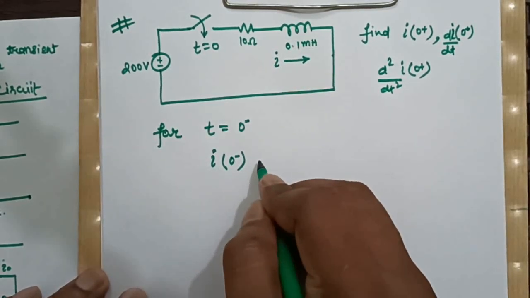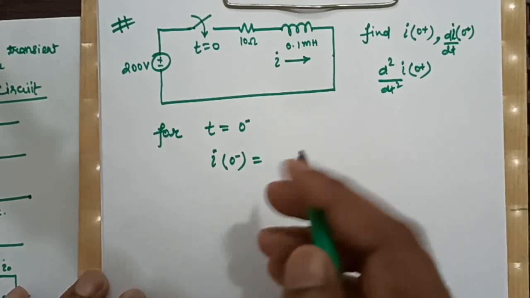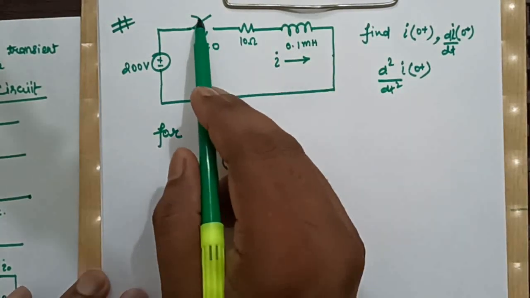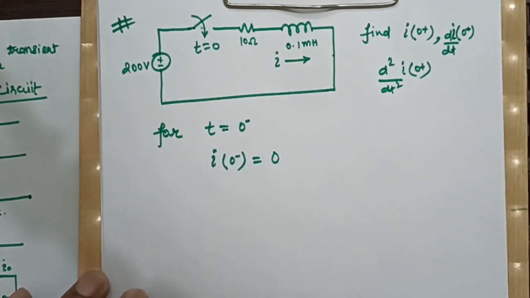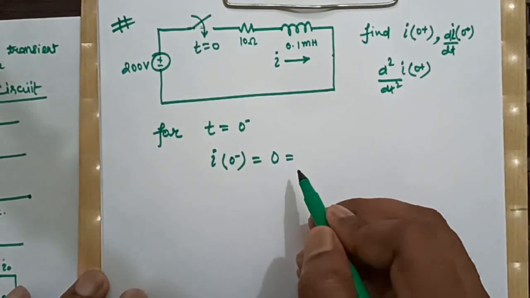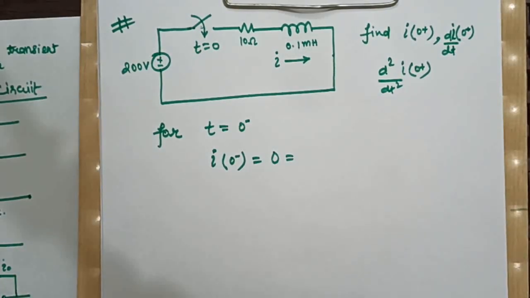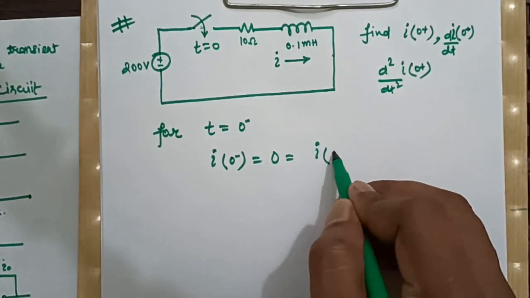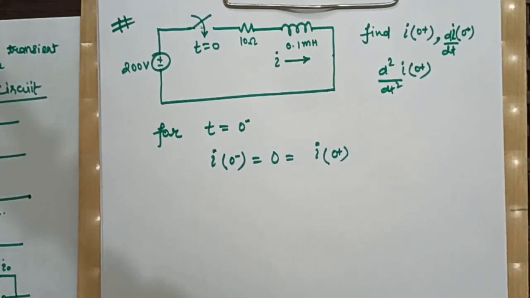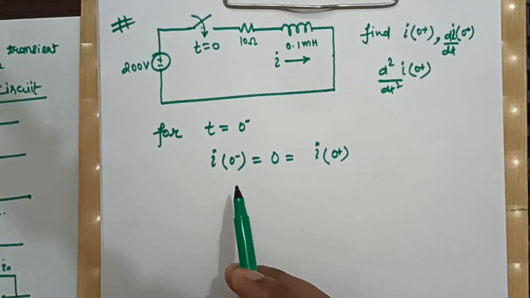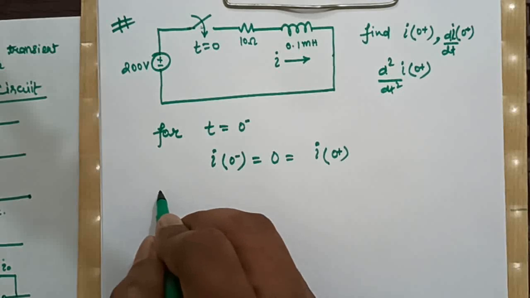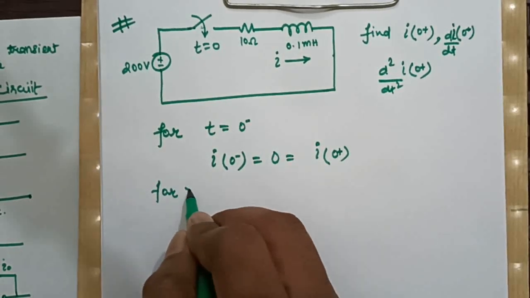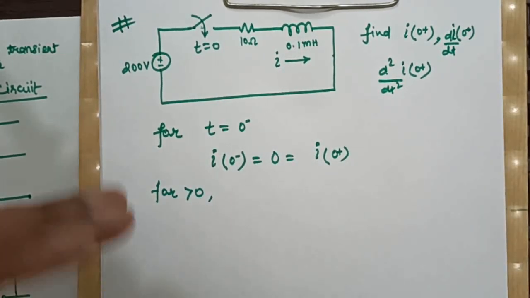I0 minus, isn't it? And if the switch was open, then no current was flowing through that, so this will be 0. And since an inductor doesn't allow sudden change of current, the same current will be at the time t equal to 0 plus, meaning I0 minus will be 0, which is equal to I0 plus. Now for t greater than 0, the switch was closed,